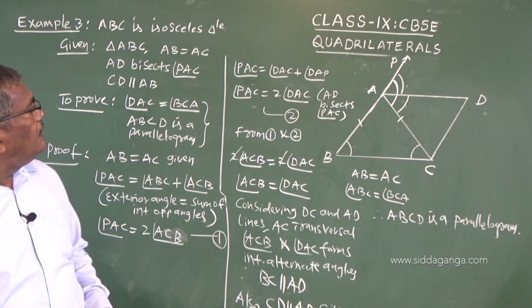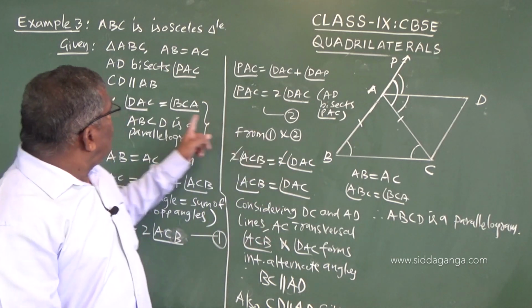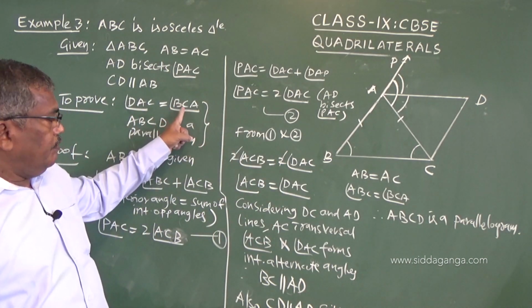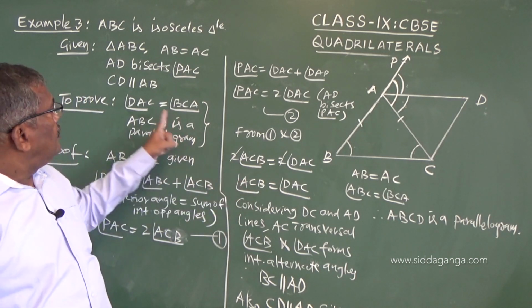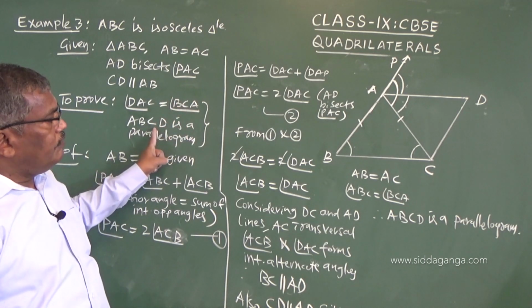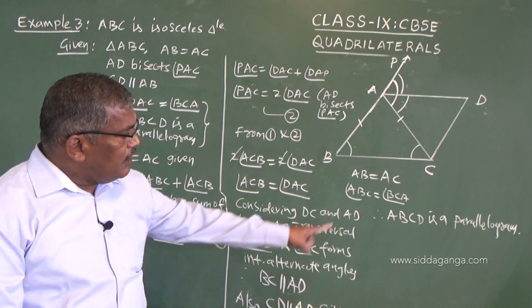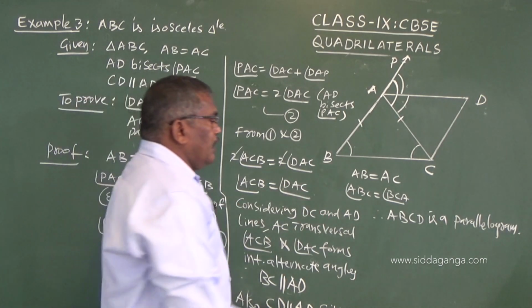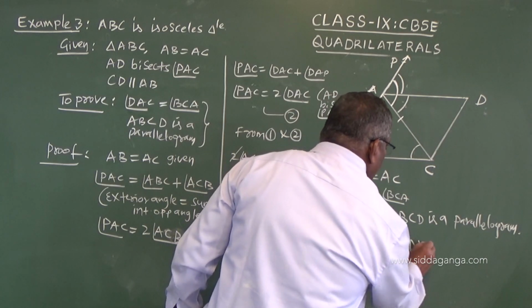DAC is equal to BCA, this we have proved. These two angles are equal, that we have proved, and we have shown that both the opposite sides are parallel. Therefore, it is a parallelogram. Hence, proved.